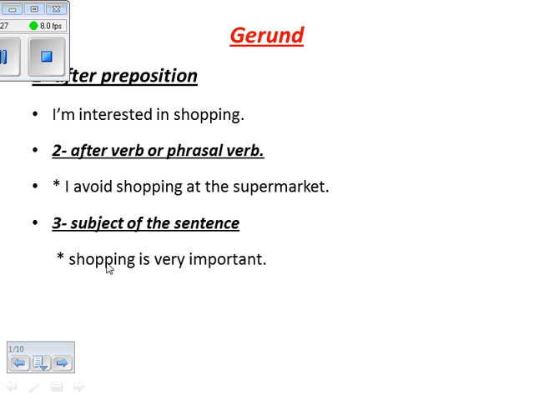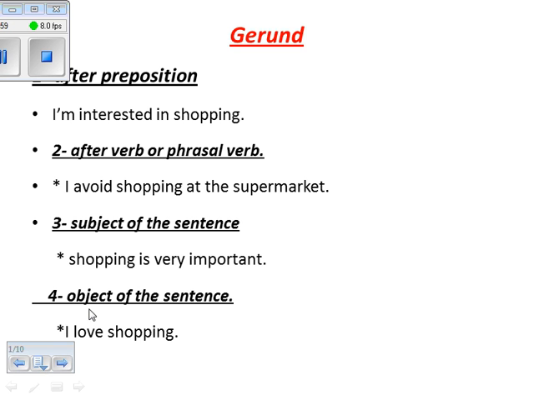The third condition, subject of the sentence. So I use gerund, ing, when I'm talking about the subject of the sentence. So when I say shopping is very important, what is the subject? Shopping. So I use ing once I'm talking about the subject of the sentence. And the last one, when I say I love shopping: shopping is very important, this is subject, but I love shopping, this is object.